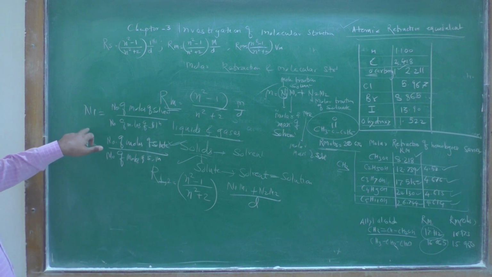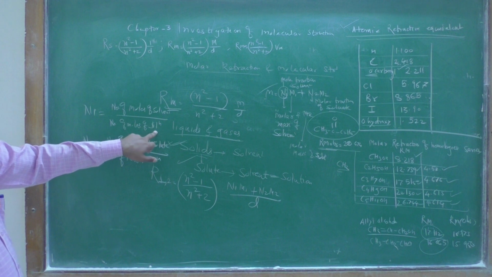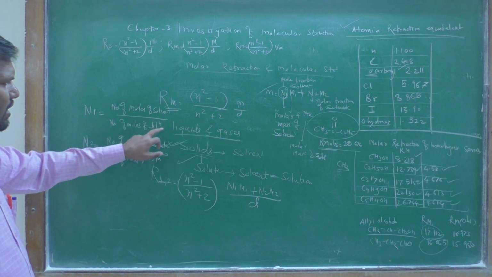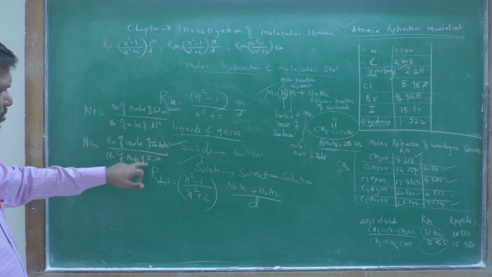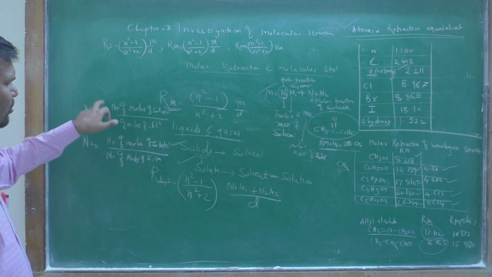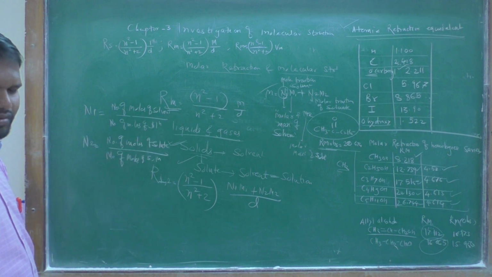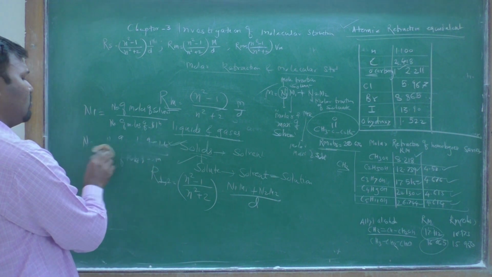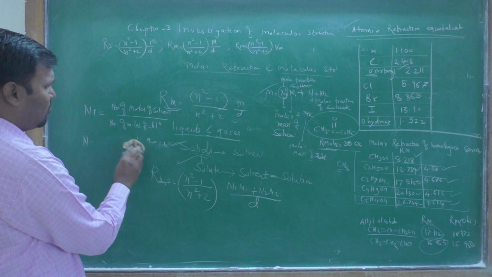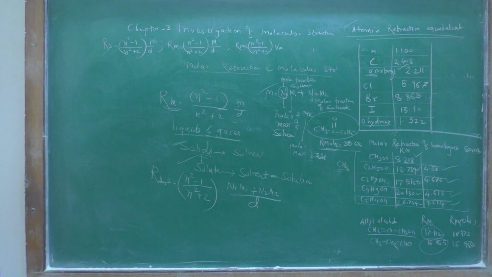Okay, n1 is for the solvent: number of moles of solvent upon total number of moles of solution. The divisor is the same in both cases, the total number of moles of solution. In this case we have to find out the molar refraction for the solids.